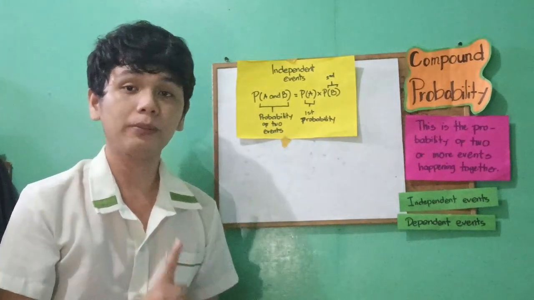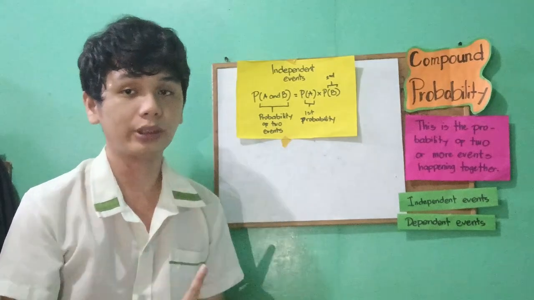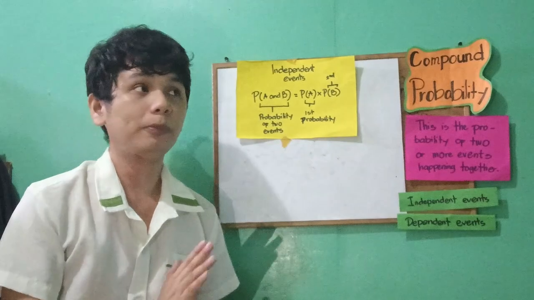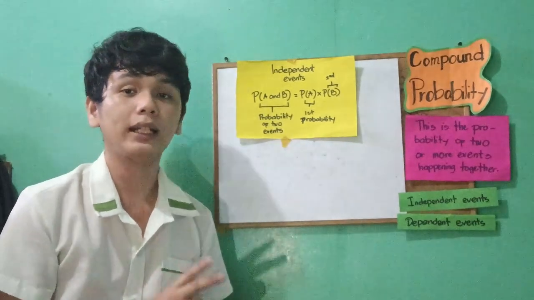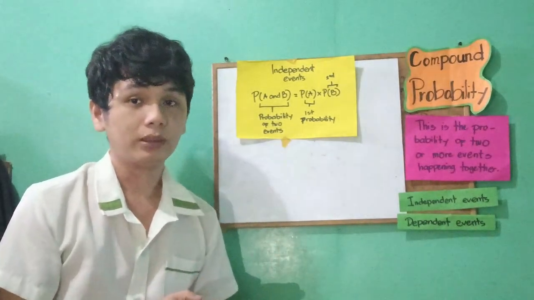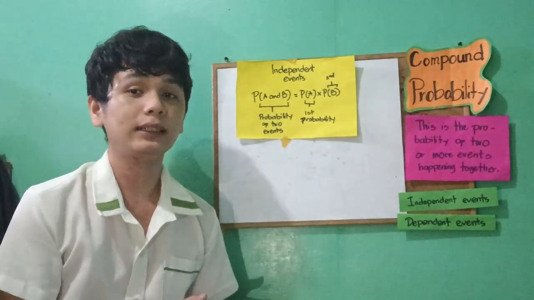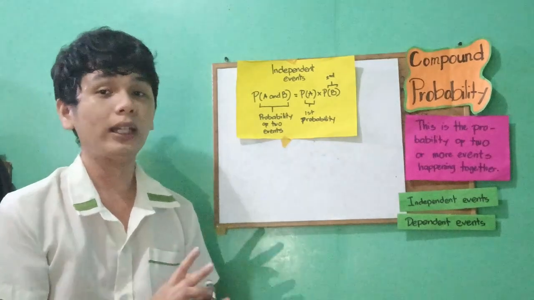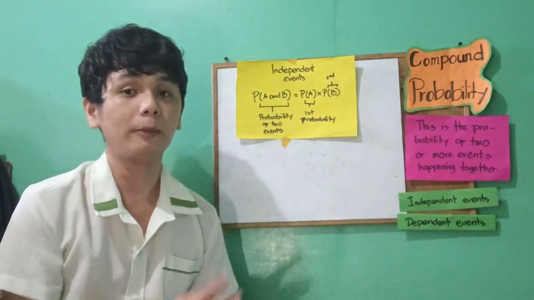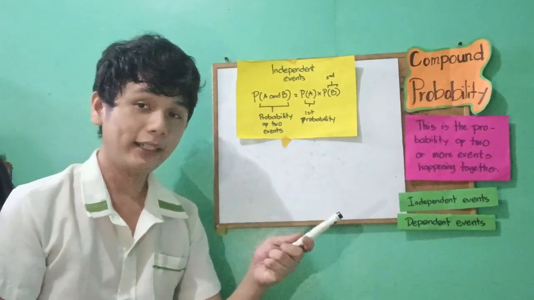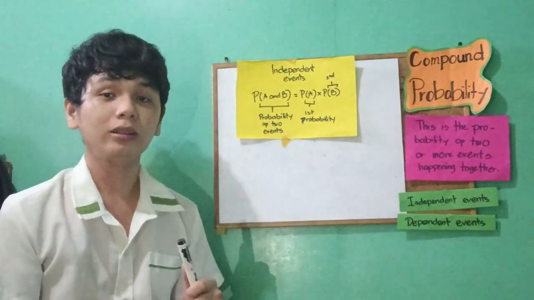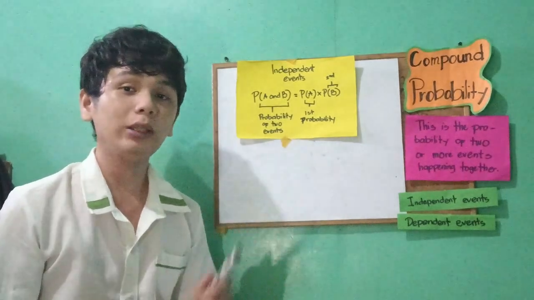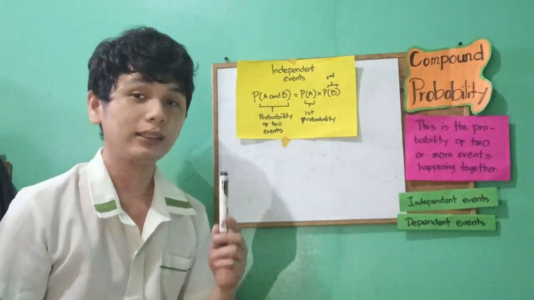It means you need to find the probability of the first coin before you get the probability of the two coins. First, we need to find the favored outcome. The favored outcome in this problem is getting a head. In a coin, we have a sample space of only two, the head and the tail. In the problem we look for the head only, so in the sample space we have only one head in flipping one coin.